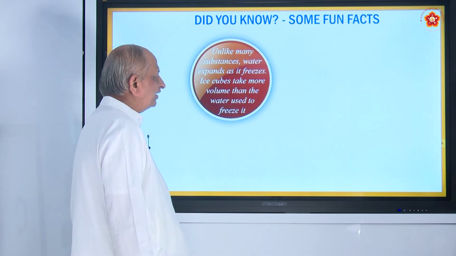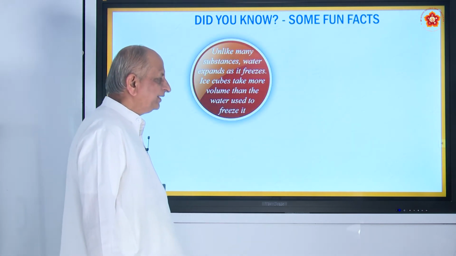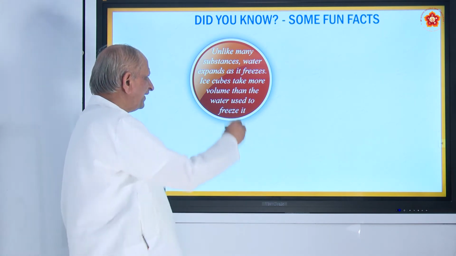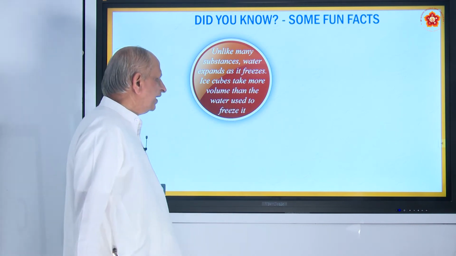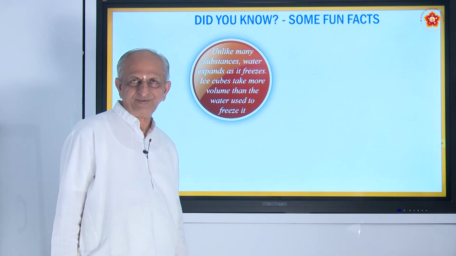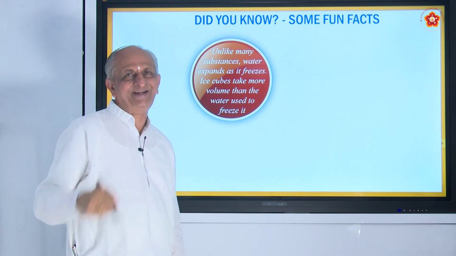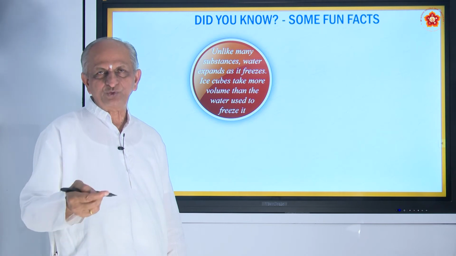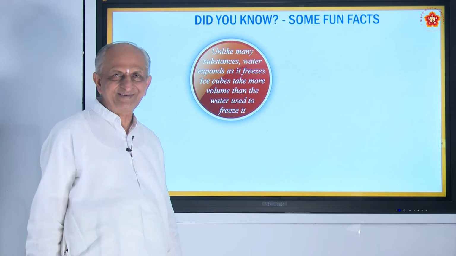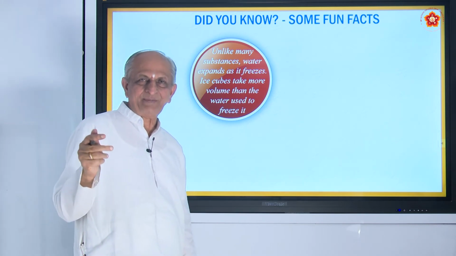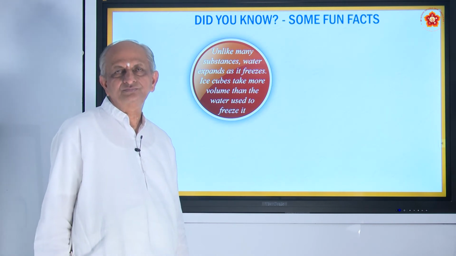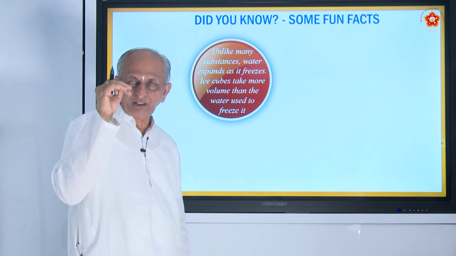And some fun facts you must also note about chemical reactions. Unlike many substances, water expands as it freezes. Ice cubes take more volume than the water used to freeze them. You might have tasted ice candy in front of your schools or in front of theatres. These ice candies are prepared by taking water in a container, and they put a little less quantity of water,